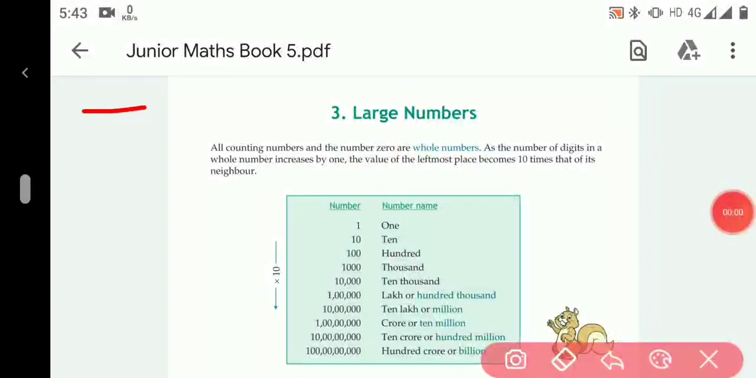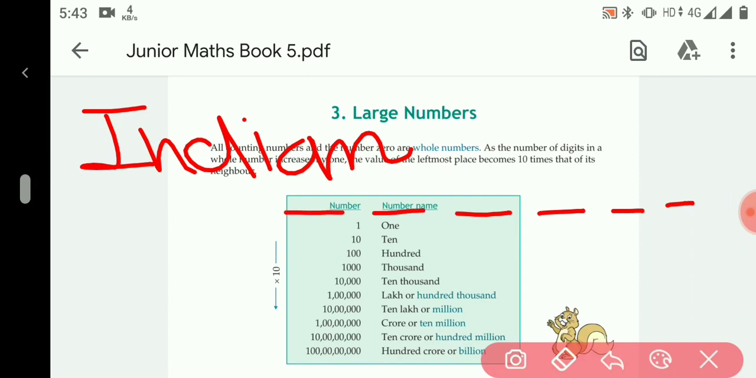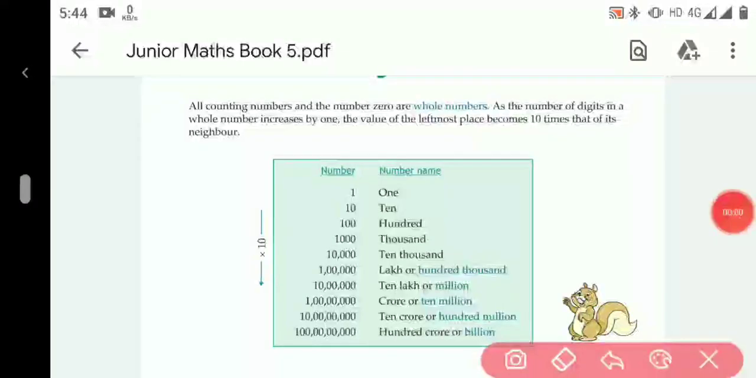First, we will study the Indian number system. In the Indian number system, the numbers start from ones, then tens, then hundred, thousand, 10,000, lakh, 10 lakh, crore, and 10 crore. This is the table given here: 1, 10, 100, 1000, 10,000, lakh, 10 lakh, crore, 10 crore, and 100 crore.